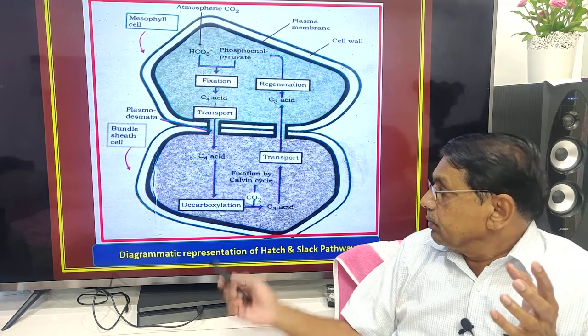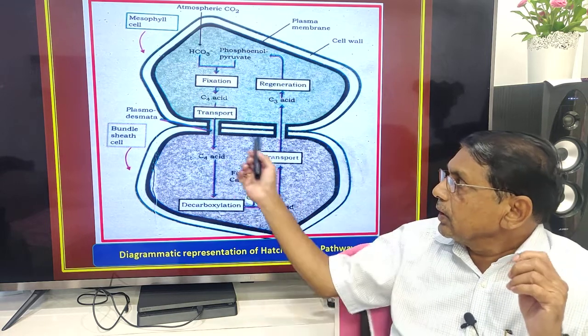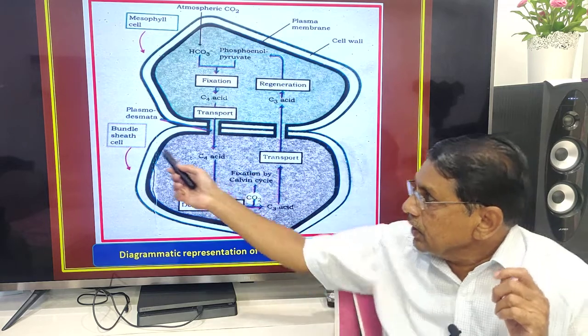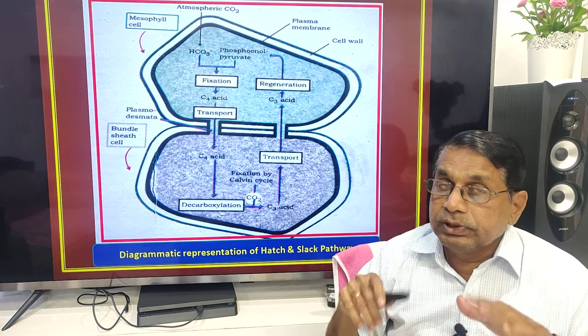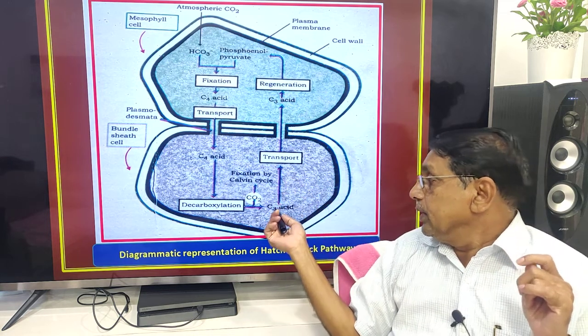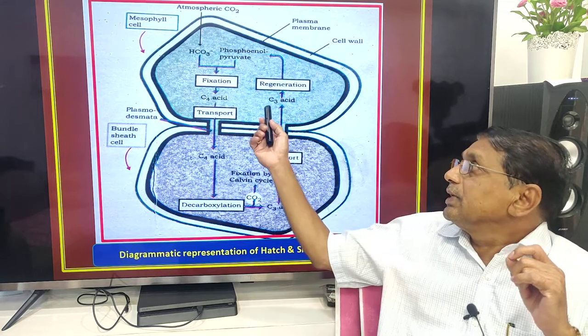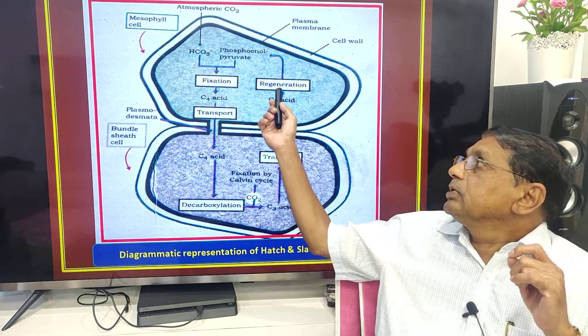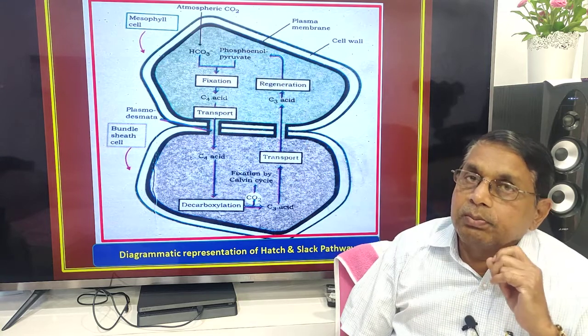Fixation is by the Calvin cycle, just like the C3 pathway. So Calvin cycle reactions take place in the bundle sheath cells in C4 plants, remember, in C4 plants. Then the C3 acid is transported back to the mesophyll cells and utilized for regeneration of PEP, phosphoenol pyruvate.